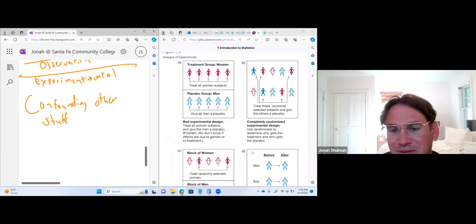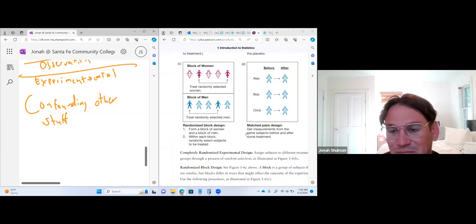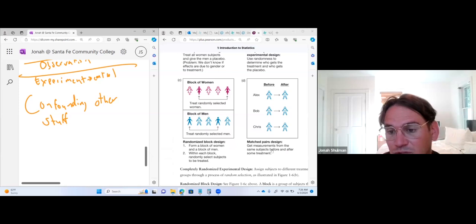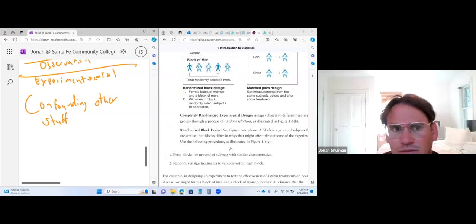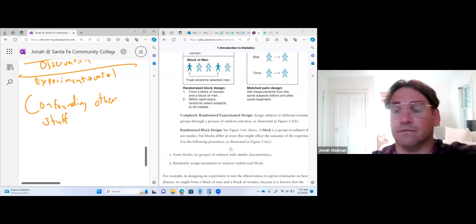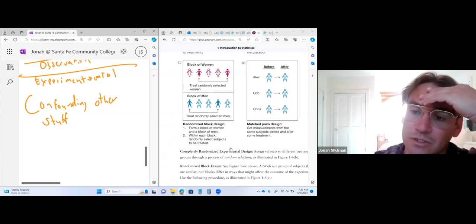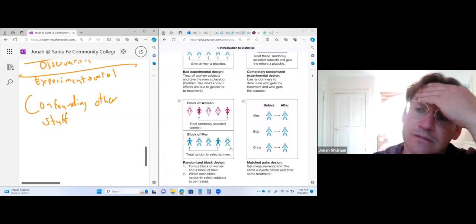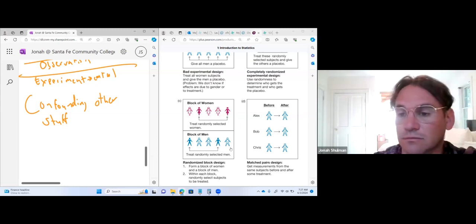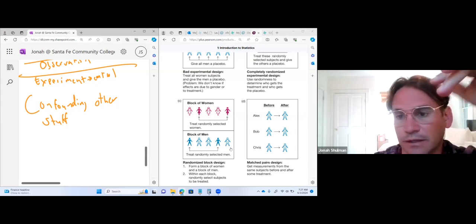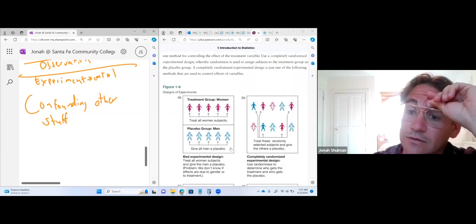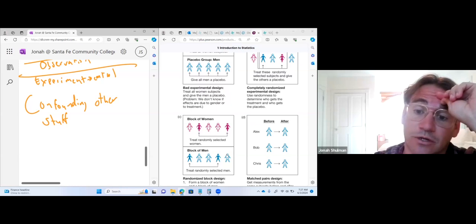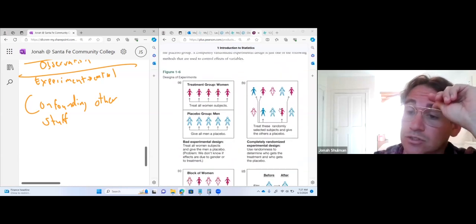Okay, we got random experimental matched pair design. Oh, I like that. Get measurements from each subject before and after. We got a randomized block design. All this stuff is good. Sorry, a fly landed on my laptop. You can look these up more in depth, but matched pair is literally every single subject, boom, boom, you get to compare them. This is each person getting matched to another. For a randomized block, you're talking about a whole group together, and this is completely random.